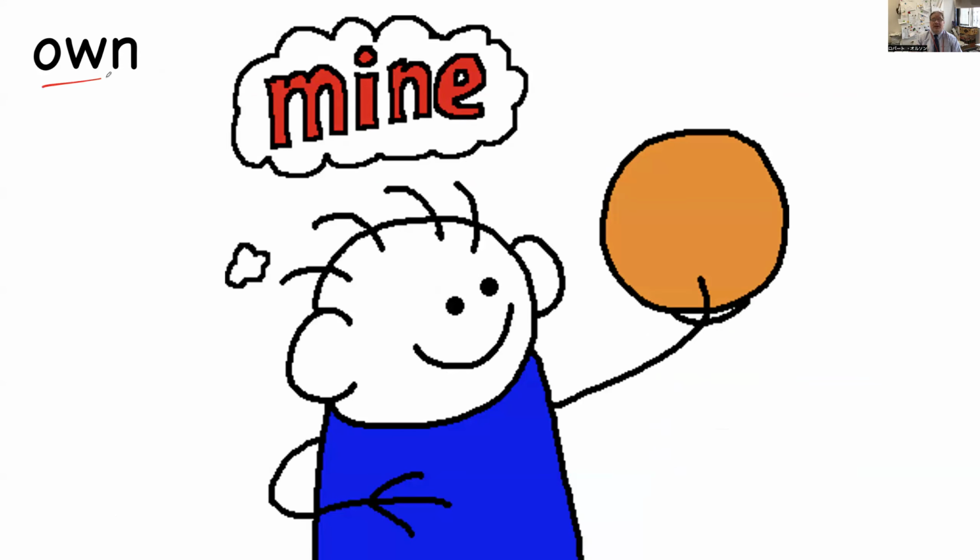Own. Own means mine. For example, this is my own Diet Coke. I have two iPads. This is my own iPad, but this iPad is the college's iPad. So it's not mine. This is my own iPad. So own means something you have, it's yours.